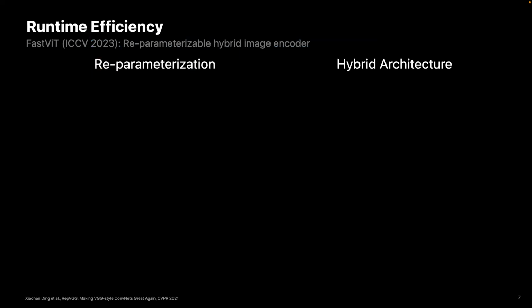Okay, let's talk about the runtime efficiency. For the MobileCLIP image encoder, we use a variant of the FastViT model that we developed in 2023. This is a hybrid transformer and convolutional architecture. We know that ViTs have demonstrated remarkable success and scale effectively with data, but they do not inherently encode the locality and translation equivariance biases encoded in convolutional neural networks. These inductive biases are actually pretty important, particularly when we don't have too many parameters in our network.